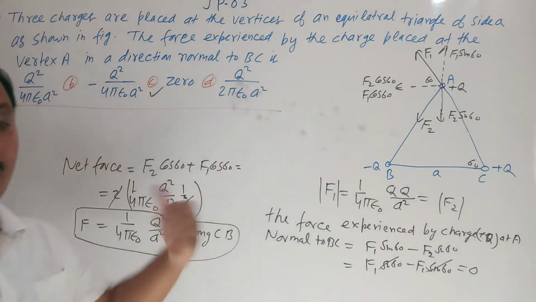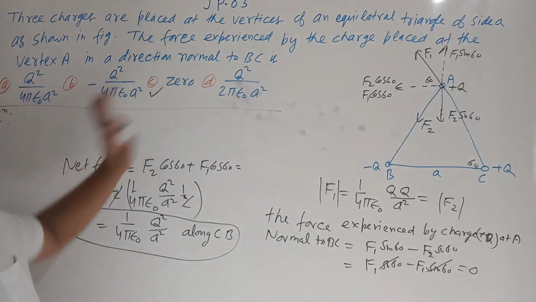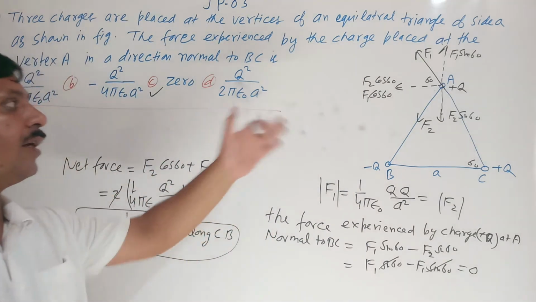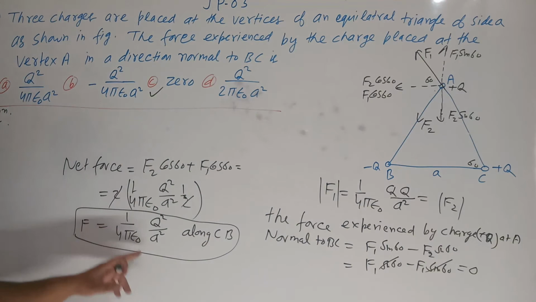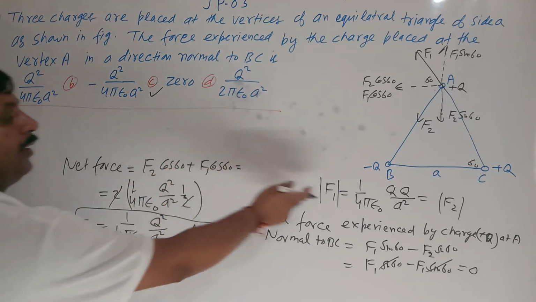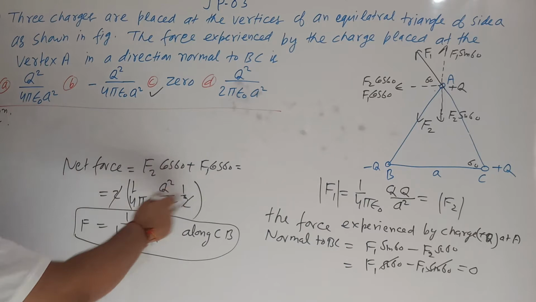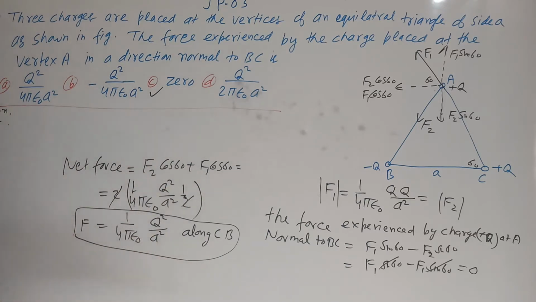They want the force normal to CB, and that option is 0. If they have asked for the net force on plus Q charge, that is 1 upon 4 pi epsilon naught Q square upon A square along CB. Because F2 and F1 both have this magnitude, and cos 60 is 1 by 2, twice that, the 2 cancels. This will be the net force upon charge plus Q at point A.